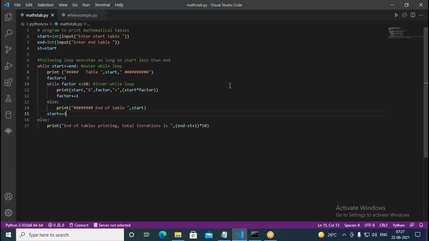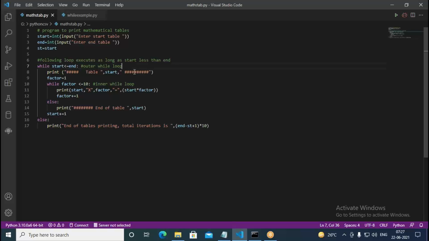For every iteration of the outer while loop, the inside one is executing 10 times. So if the outer while loop is repeating 6 times, and the inner loop is executing 10 times, the total is going to be 60 times, depending on the number of iterations in the outer loop. But the internal while loop is always constant. It's going to repeat 10 times.